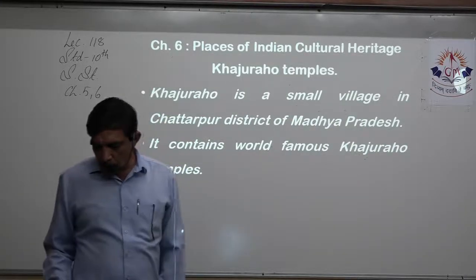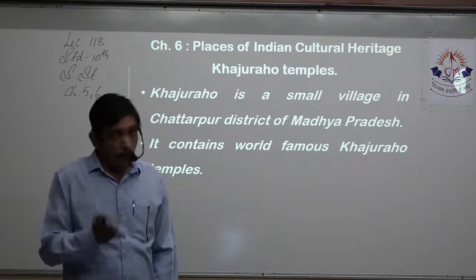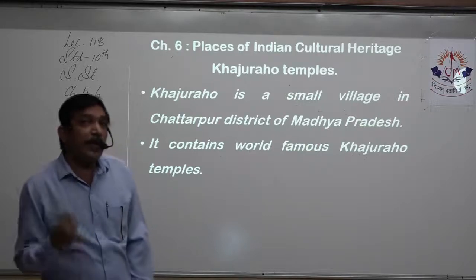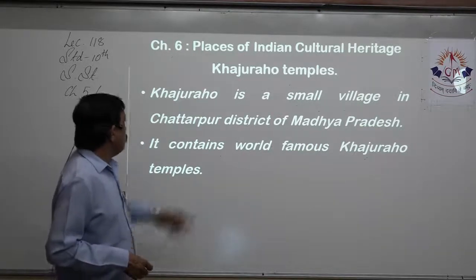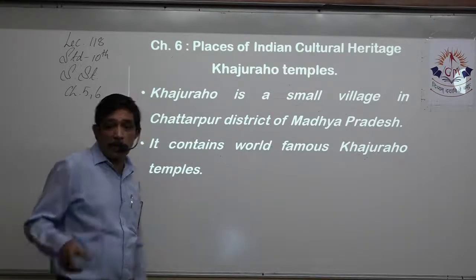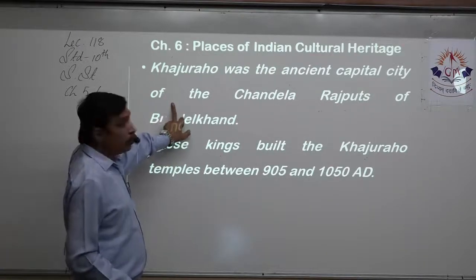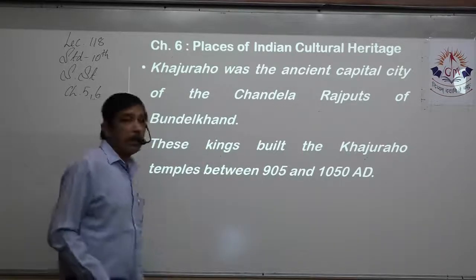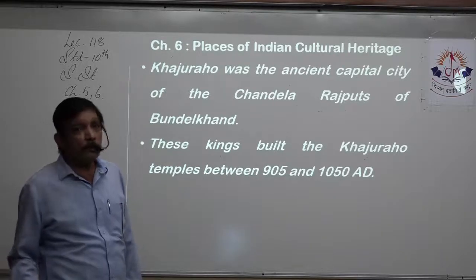Now we come to Khajuraho temple. Khajuraho temple, 3 marks. These questions are small, but they have the weightage of 3 marks. The points may not be even 9; somewhere it might end at 7 or 8, but still the points are quite thick. Khajuraho is a small village in Chhatarpur district, Madhya Pradesh. It contains world famous Khajuraho temples. It was the ancient capital of the Chandela Rajputs of Bundelkhand. These kings built the Khajuraho temples between 905 to 1050 AD.